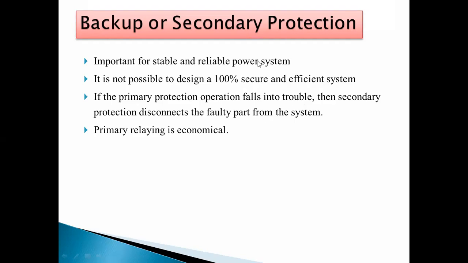It is not possible to design a 100% secure and efficient system, as at any point a fault may happen. And if the primary protection operation falls into trouble, then the secondary protection disconnects the faulty part from the system.